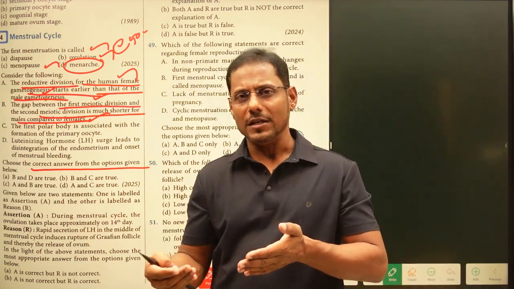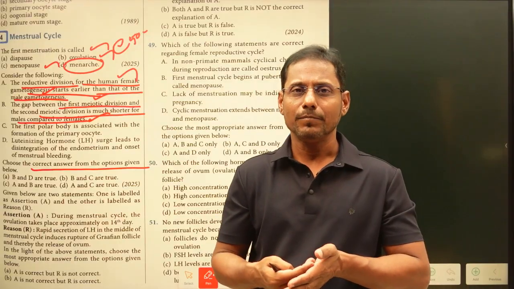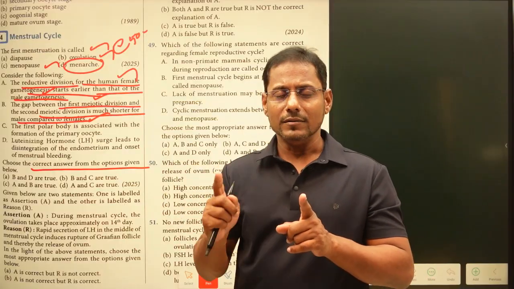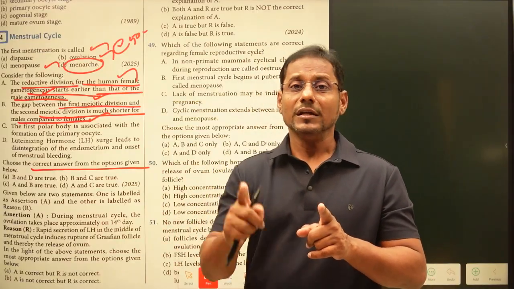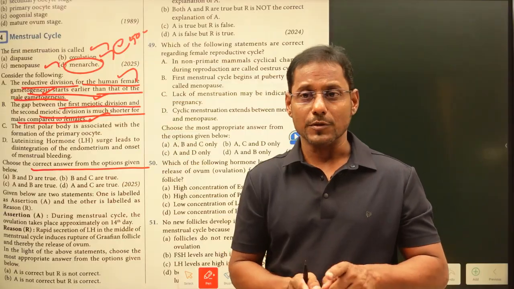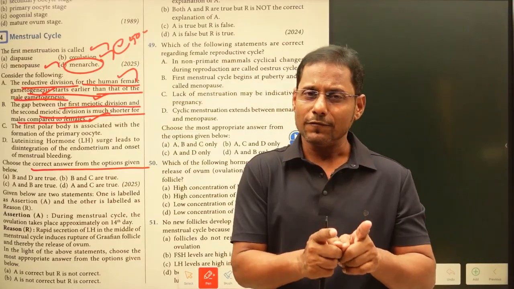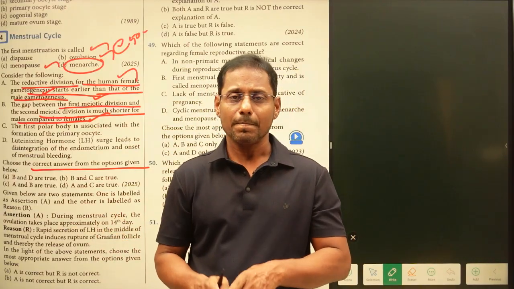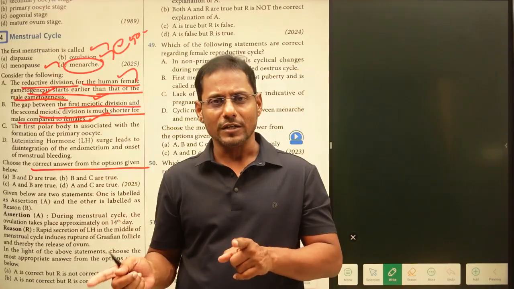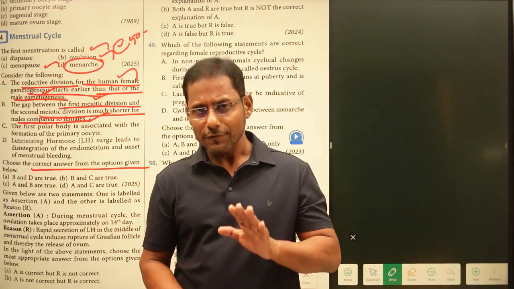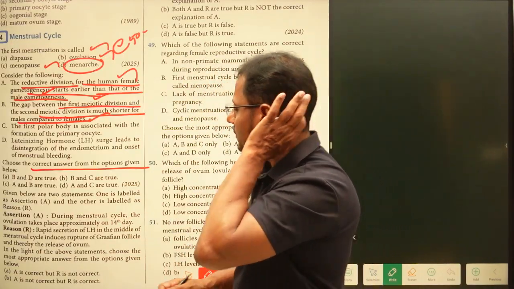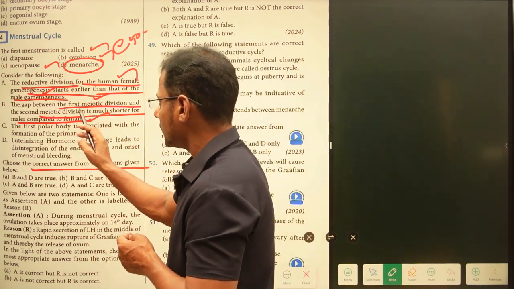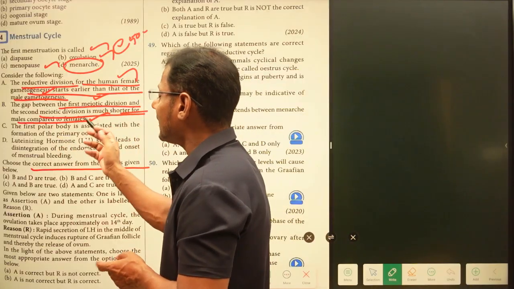Whereas in females, the first meiotic division is arrested in prophase 1. When the girls enter the puberty stage, that time the second meiotic division takes place. Here the duration between the first meiotic division and the second meiotic division is around 10 years plus. So the second meiotic division takes place very late in females, right? Let us go through the statement again: the gap between the first and second meiotic division is much shorter for males compared to females.